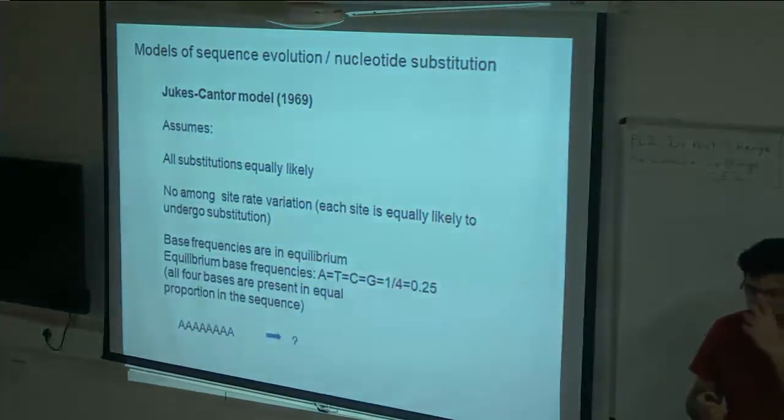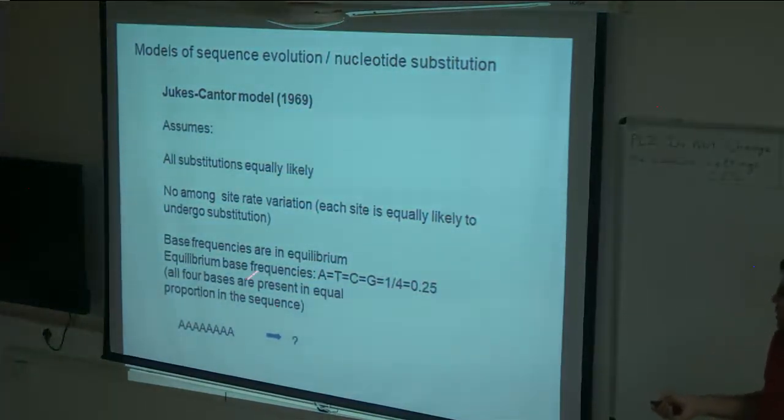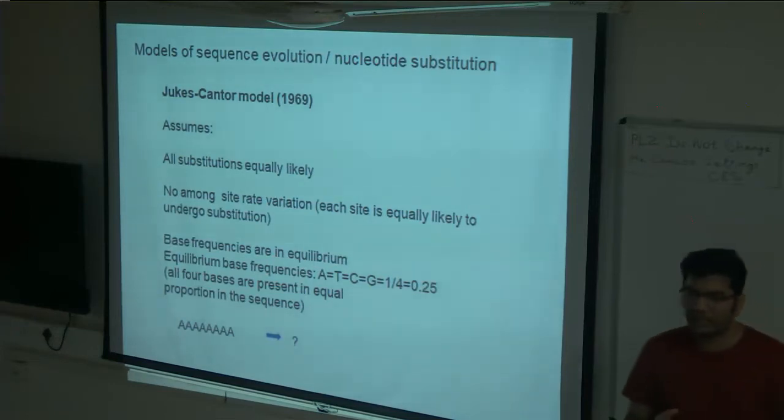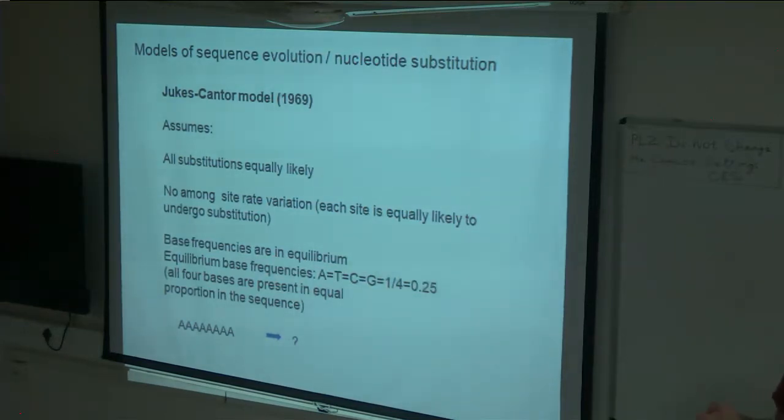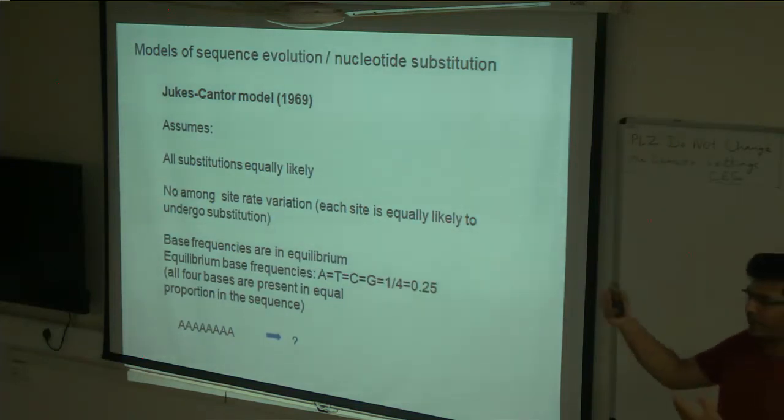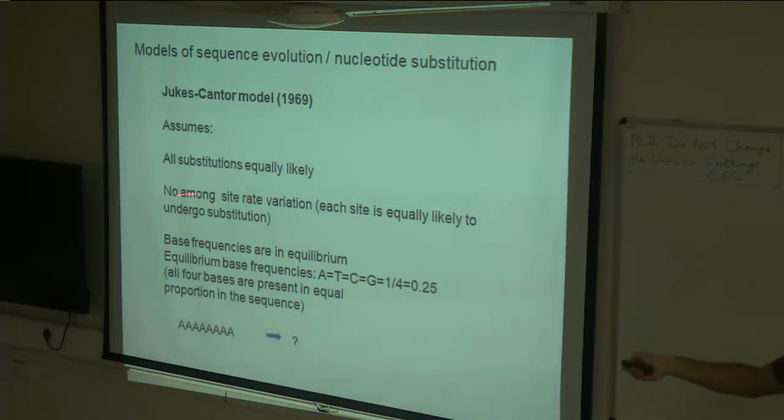Oh, okay. So each site is equally likely to undergo substitution. In protein coding genes, the third position has a high rate of substitution compared to the others, but in this case it assumes that all the sites have an equal rate of substitution.